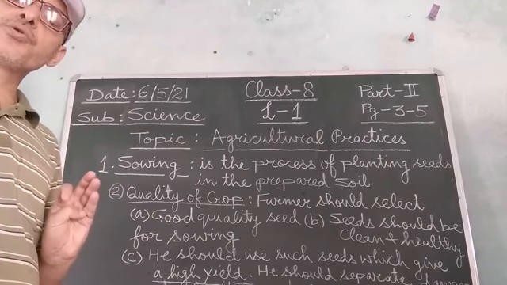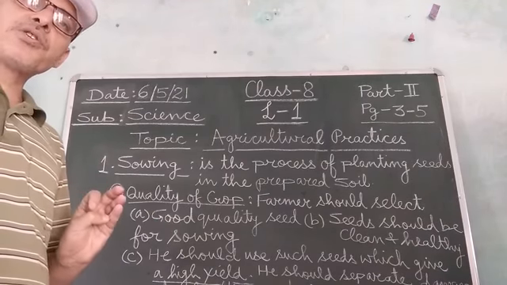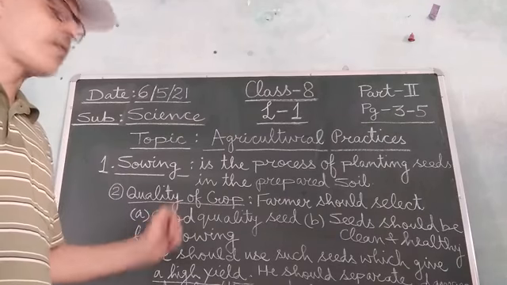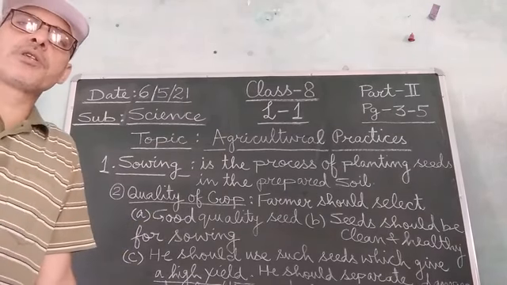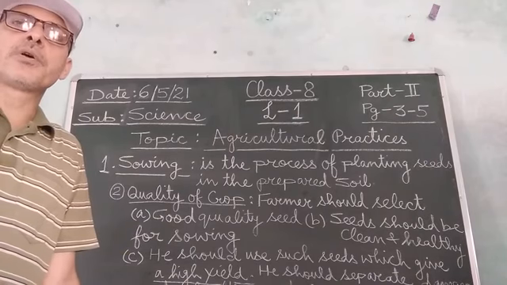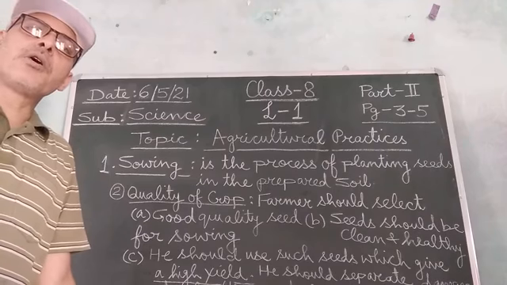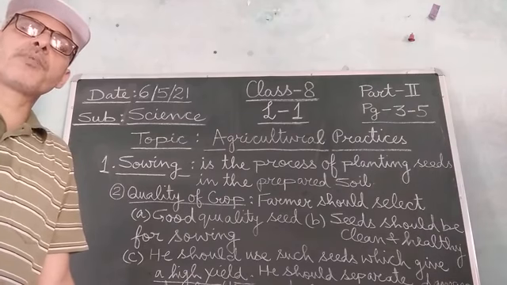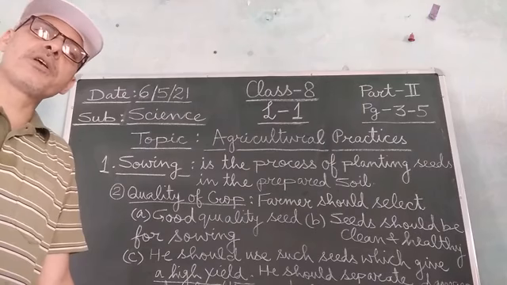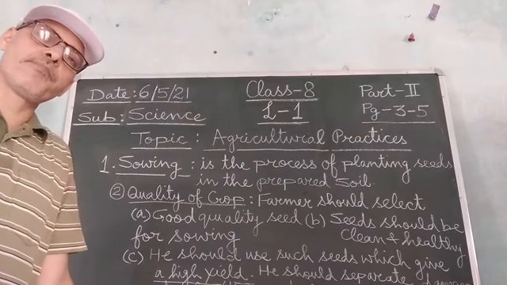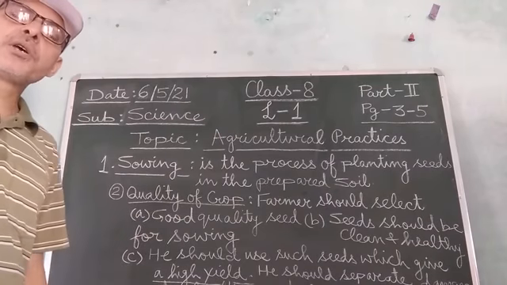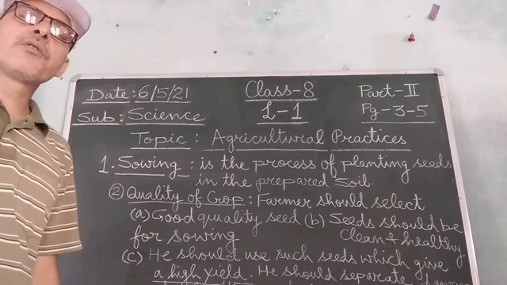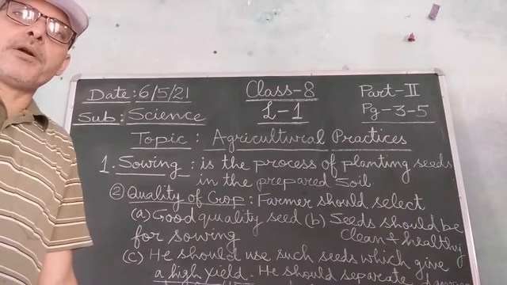Third point is that he should use seeds which give a high yield of the crop. And the fourth important point which the farmer should keep in his mind before sowing the seed in order to get a good quality crop is that he should separate the damaged and unhealthy seeds from the healthy ones before sowing them in the field, the prepared soil. So these are a few basic things which the farmer should keep in his mind before he selects the seed for sowing in the soil prepared by him.